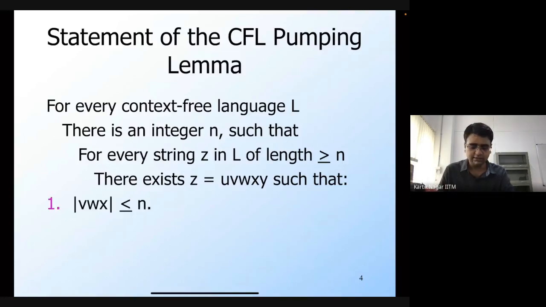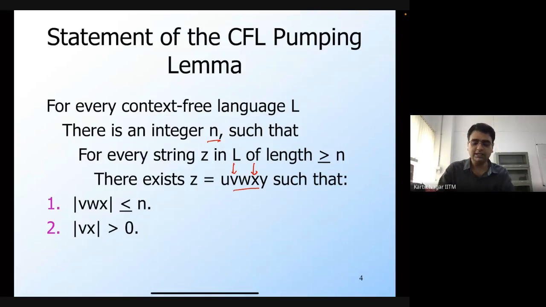I can break down this string z into u, v, w, x, and y following some criterion. The criterion is that the length of vwx, the middle part of z, must be less than or equal to n, where n is the original number that I started with. And moreover, if I just look at v and x, this particular string vx must not be empty, which means that its length must be greater than 0. Any of u, v, w, x, and y can be empty, which means they can be epsilon, but v and x together cannot be epsilon. So the length of vx must be greater than 0.